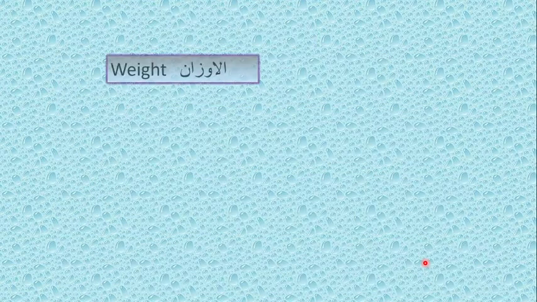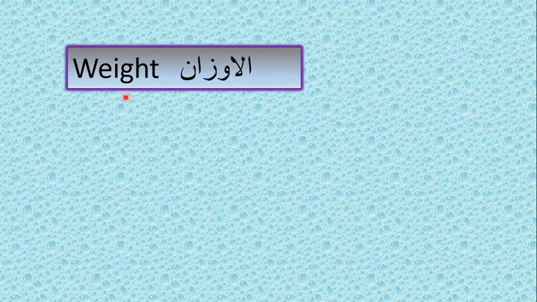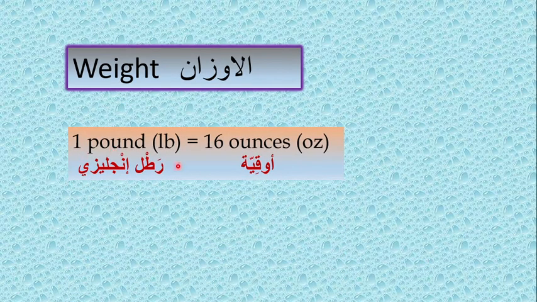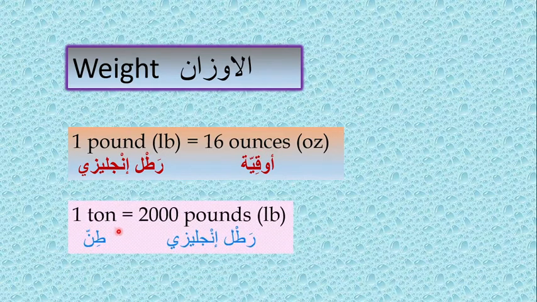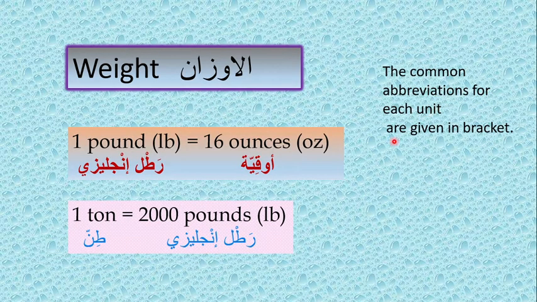Next, the weight. 1 pound equals 16 ounces. 1 ton is equal to 2000 pounds. The common abbreviations for each unit are given in brackets. For pound, LB. For ounces, OZ.